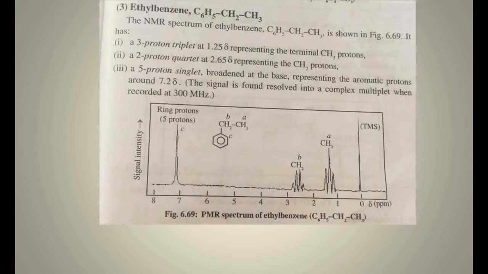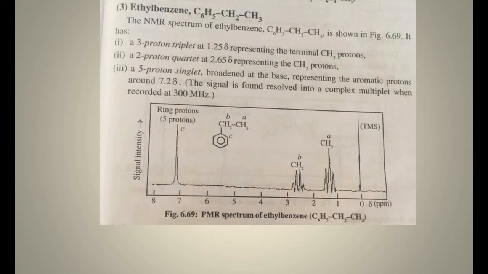The next is ethyl benzene. Here there are 3 different types of proton: methyl protons, methylene protons, and phenyl or aromatic protons.